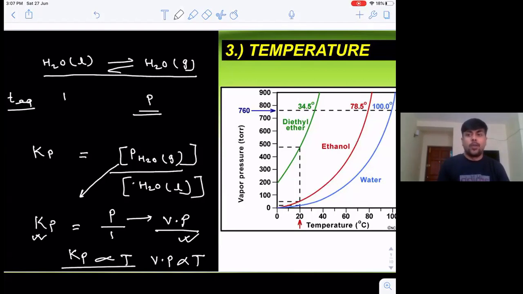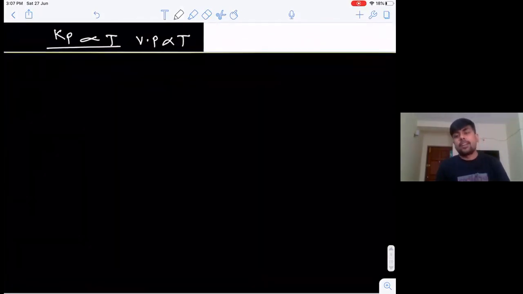Pakka? Chalo, आगे बढ़ते हैं. Now the second thing that strikes my mind: how is this vapor pressure dependent on temperature? Not why, but in which function it is related. Relation between vapor pressure and temperature.